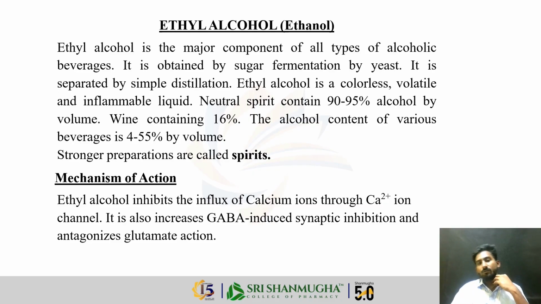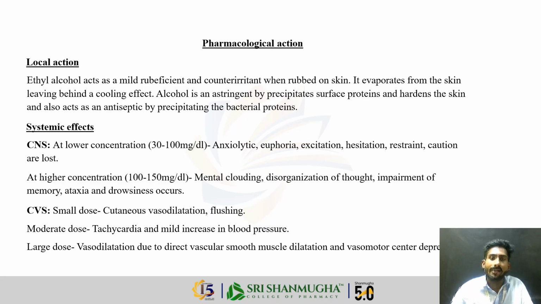What is the mechanism involved for ethyl alcohol? Ethyl alcohol binds with calcium ion channels to inhibit the influx of calcium ions through the channels. It also increases GABA-induced synaptic inhibition and antagonizes the action of glutamate. The increase in GABA-induced synaptic inhibition produces hyperpolarization of the cell membrane, and the antagonist action on the glutamate neurotransmitter also produces its effects.